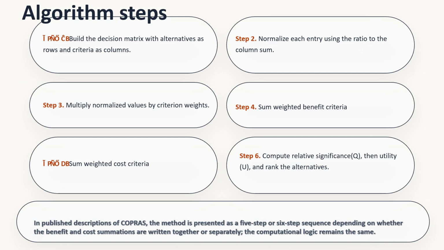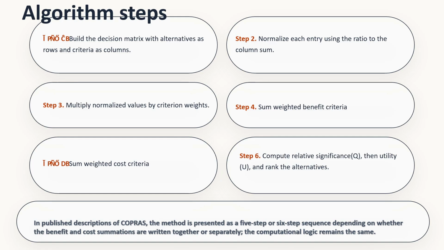So, if I go to the algorithm steps of COPRAS, first is build the decision matrix with the help of alternatives as rows and criteria as columns. Then normalize each entry using the ratio to the column sum.